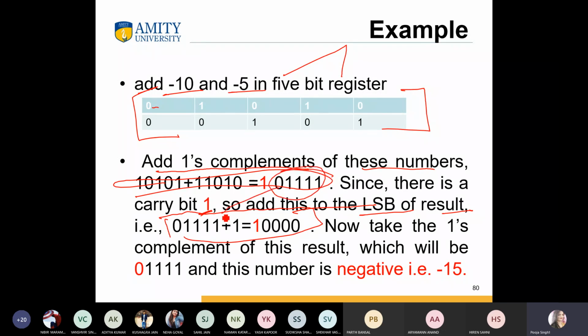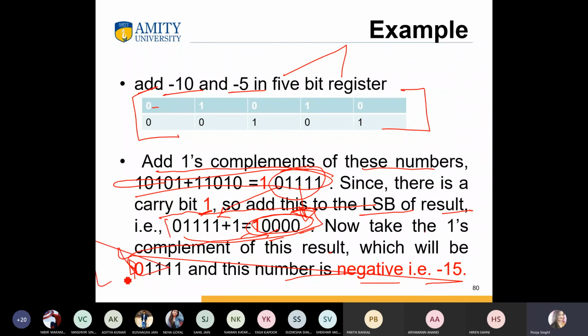This number is this, plus 1, so this number will be 1000. Now take the 1's complement of the result. This is our result, and again we complement it. So this number is negative, meaning -5.